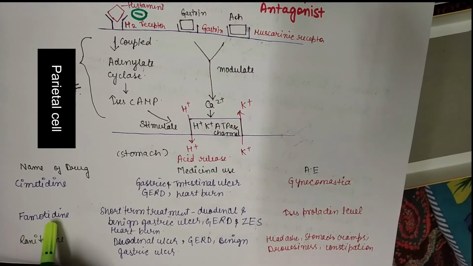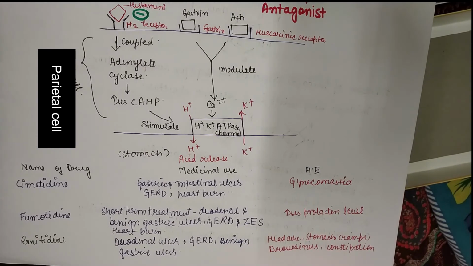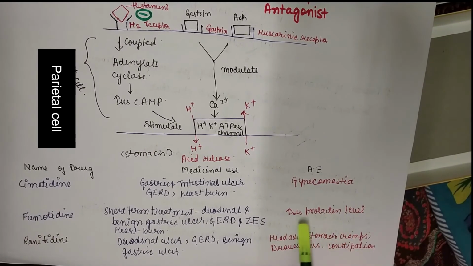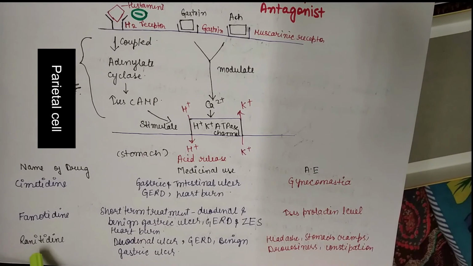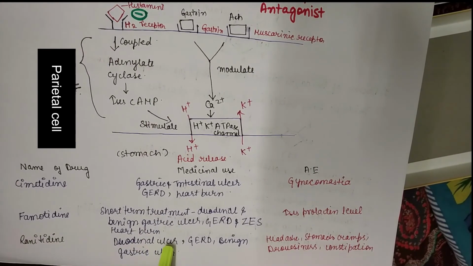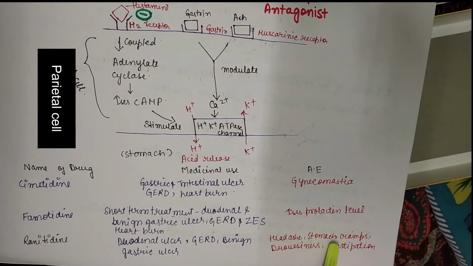Next drug is famotidine. It is used for the short-term treatment of duodenal and gastric ulcer. It is also used in GERD and ZES. ZES is Zollinger-Ellison syndrome. The major side effect is that it increases the prolactin level. Next example is ranitidine. Ranitidine is used for the treatment of duodenal ulcer, GERD and gastric ulcer. The adverse effects are headache, stomach cramp, drowsiness and constipation.